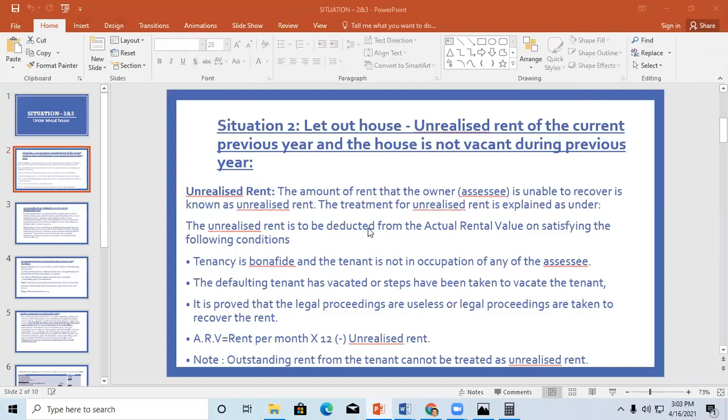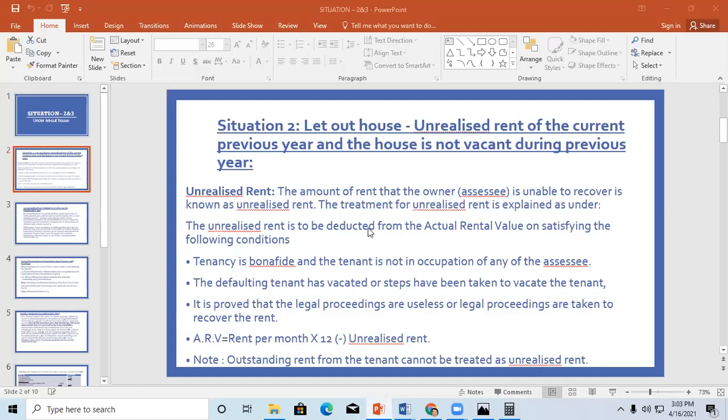For that, it should satisfy a few conditions. Otherwise the owner will tell the income tax department, I gave it on rent but I couldn't realize any amount. That's the reason income tax authorities said that, in order to say that your rent is unrealized rent,